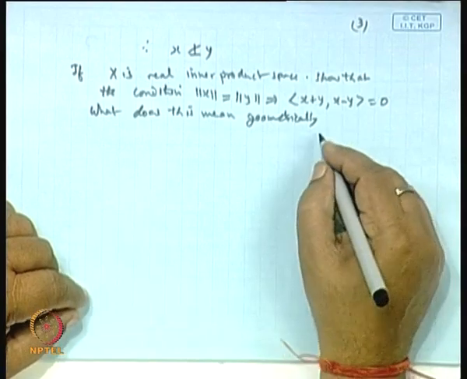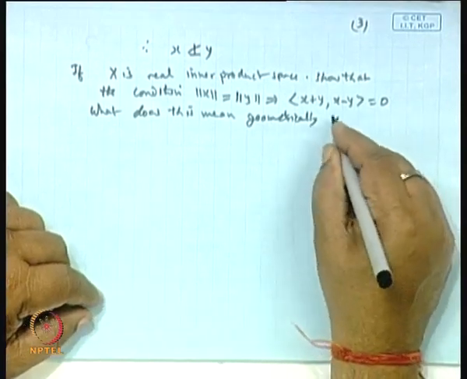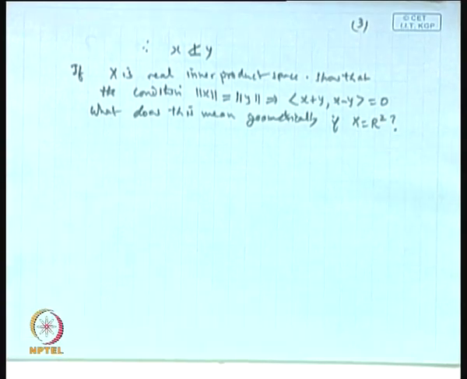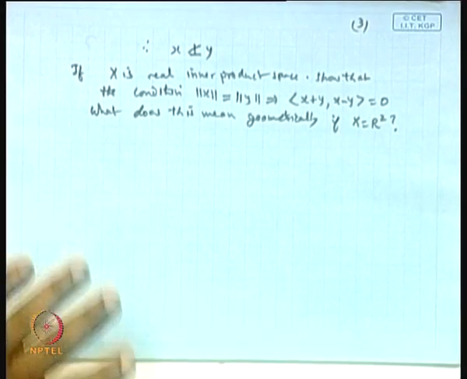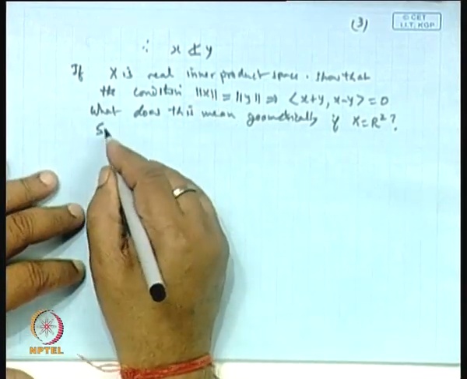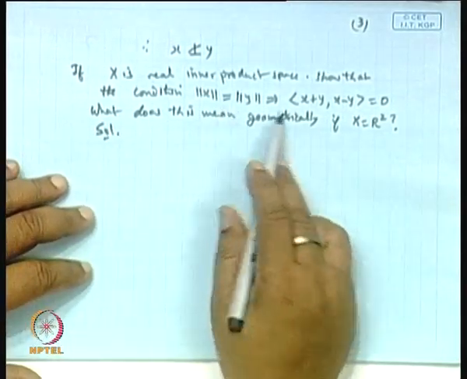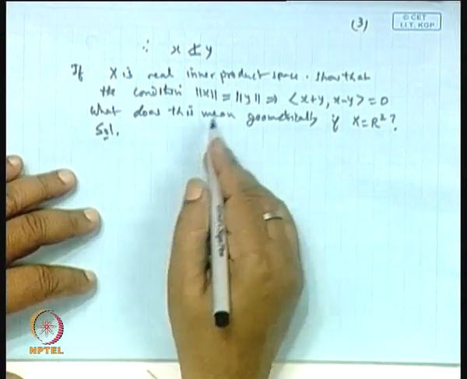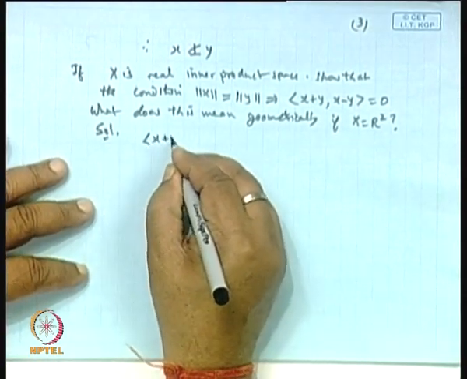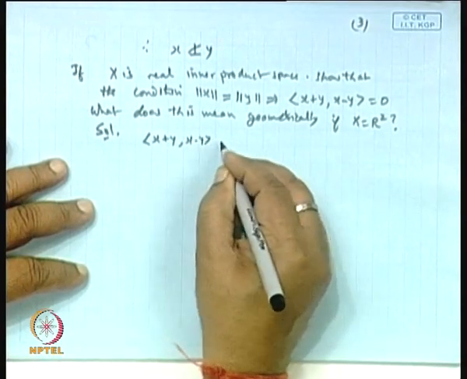If x is in R2, okay, what does it mean by this? So, the solution is simple, because this is given. So, what is that? Start with the inner product of x plus y comma x minus y.